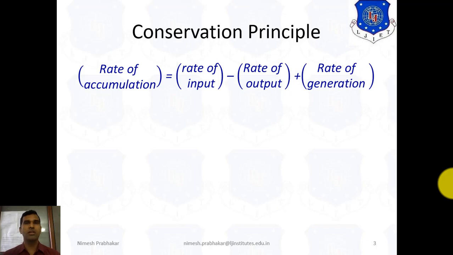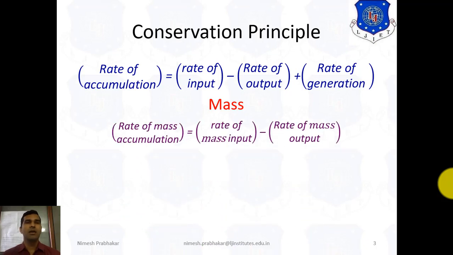Now in terms of mass conservation, we can write: rate of mass accumulation equals rate of mass input minus rate of mass output. Most of the time in this equation, the rate of mass generation term is not considered.